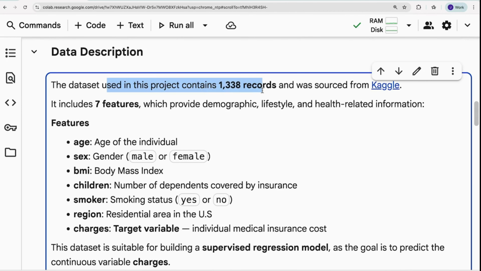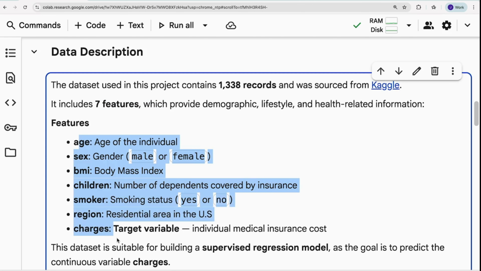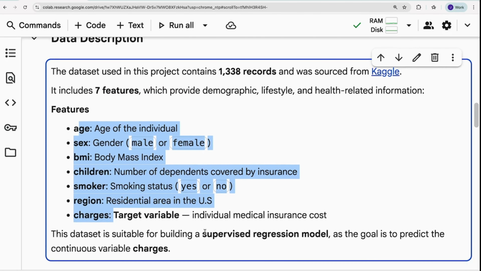Data description is very important. Many people don't do this. Mention where you are taking the data from, how many rows, and what the different columns are in your data. So that comes under data description. Always try to mention this as a part of your project.